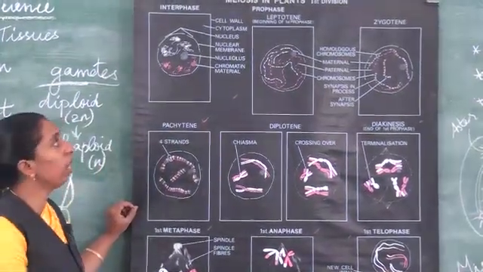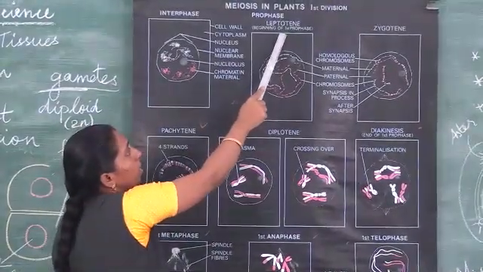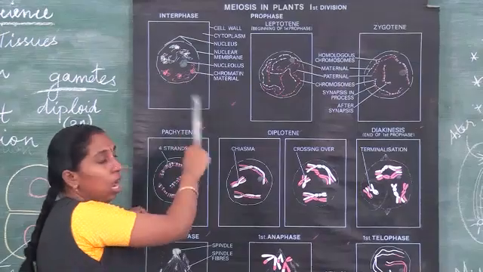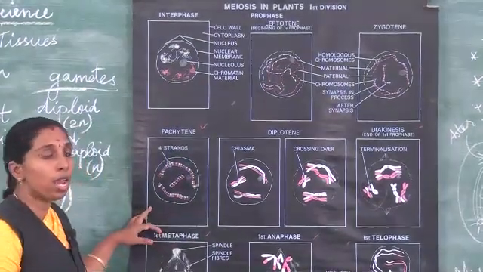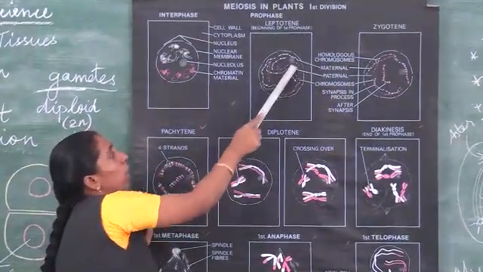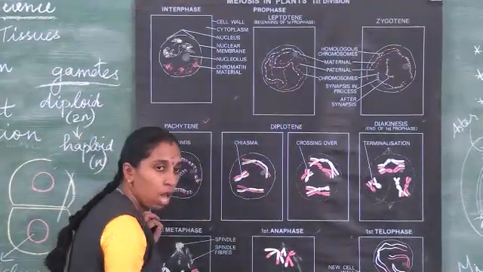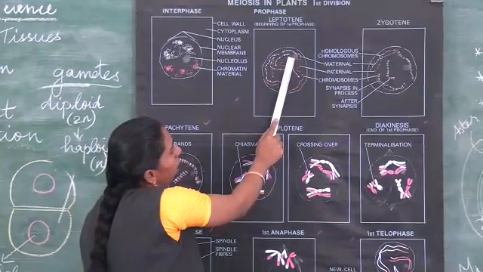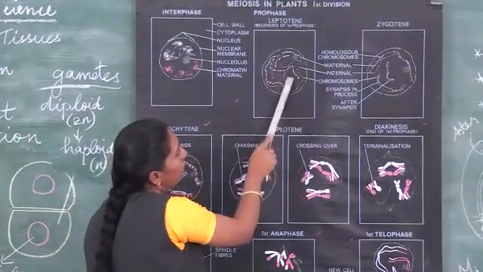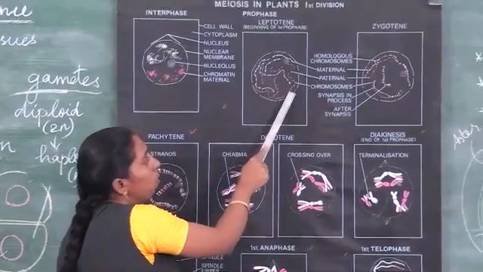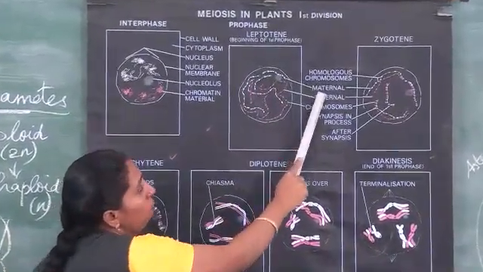First we will see this leptotene stage. In this stage, the highly coiled chromatin material forms individual chromosomes. Here we can see chromosomes of 2 different colors, one white and another pink.